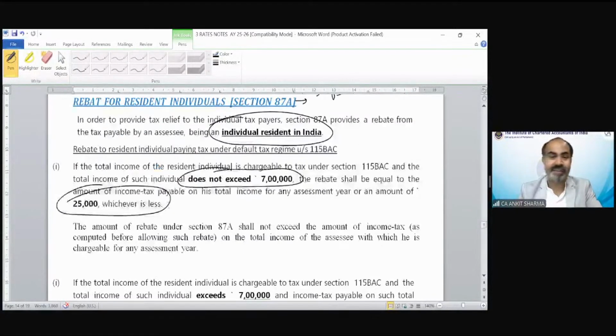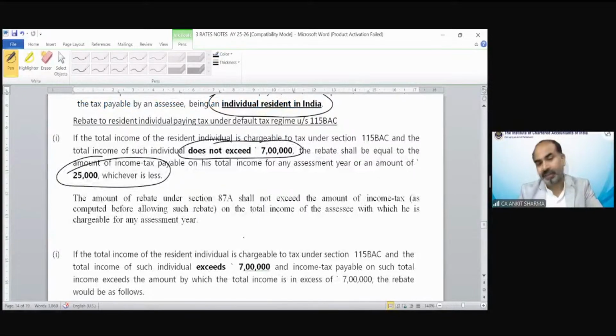But there is a very interesting provision under this rebate concept. Under the optional tax regime, the rebate concept is single: up to 5 lakh rupees, you can take the rebate. In the default tax regime, there are 2 rebate concepts. Up to 7 lakh rupees of your income, you can claim a rebate of up to 25,000 rupees or the amount of tax. But even if your income exceeds 7 lakh rupees, you can claim the rebate also.